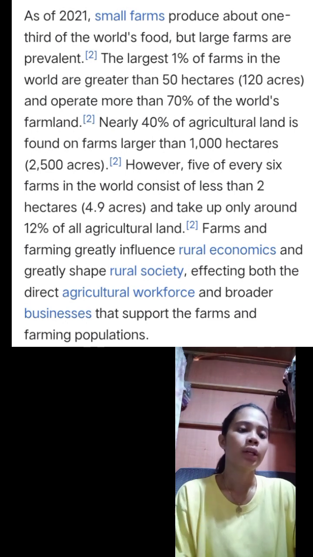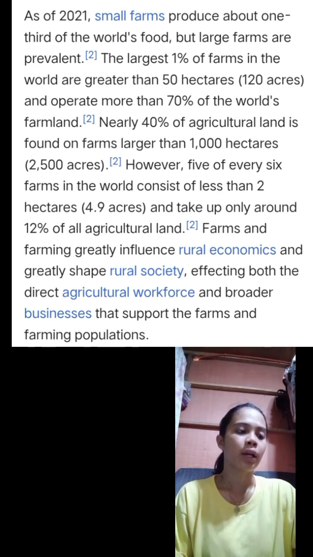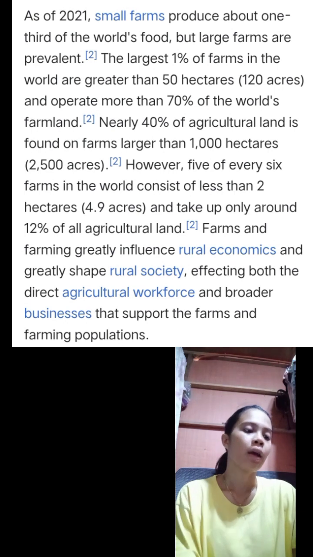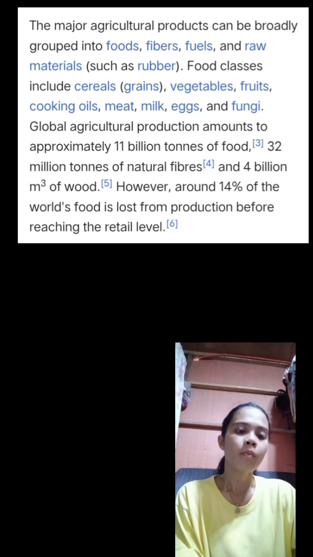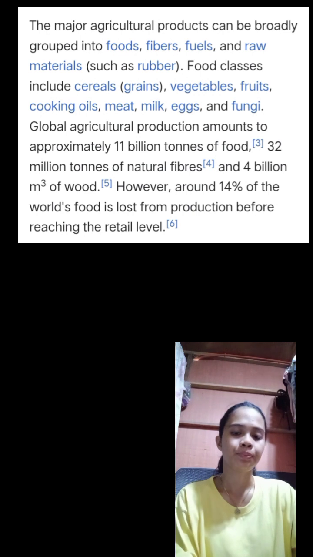Approximately 40% of agricultural land is located on farms larger than 1,000 hectares. However, 5 out of every 6 farms worldwide are smaller than 2 hectares and account for only about 12% of all agricultural land. Farms and farming have a significant impact on rural economies and rural societies, affecting both the direct agricultural workforce and larger businesses that serve farms and farming populations.